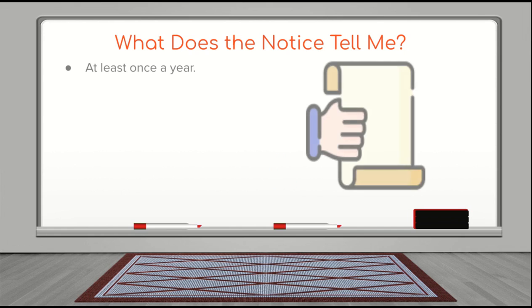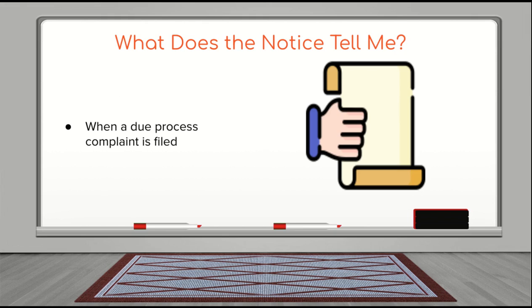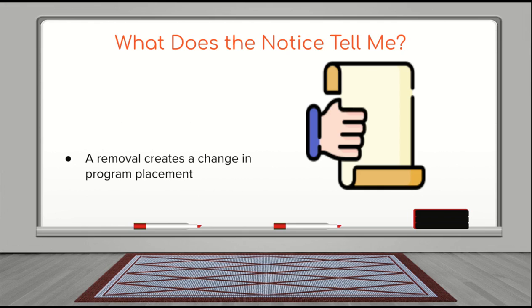It must be given to you by the district at least once a year, typically at your student's IEP meeting. The first time and any time after that your child is referred for special education assessment. The first time a due process complaint is received in a school year. Or a decision is made to make a removal of your child from school that creates a change in the program placement outlined in their IEP.